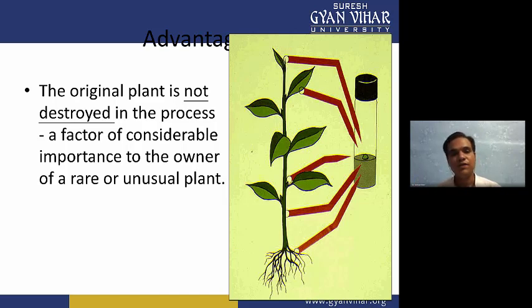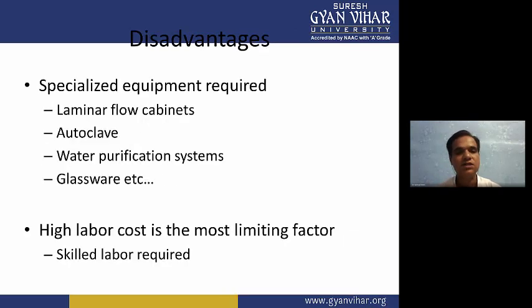Now when we are talking about the advantages, there will be some disadvantages also. So now we will talk about the disadvantages. Any specialized equipment required? We require many specialized equipment in plant tissue culture, like a laminar airflow cabinet. Using this laminar airflow bench, plant tissue culture can be transferred aseptically.